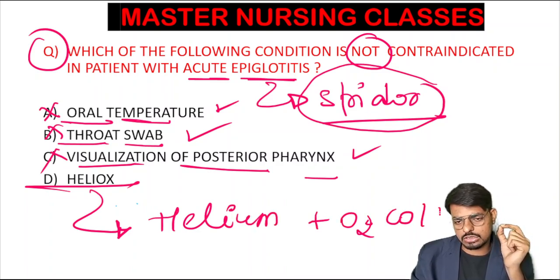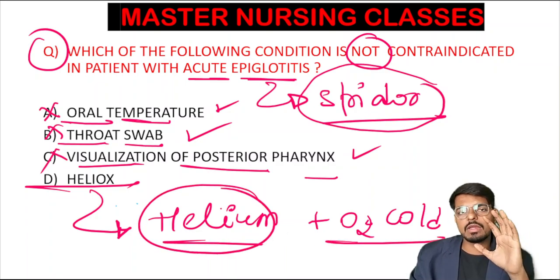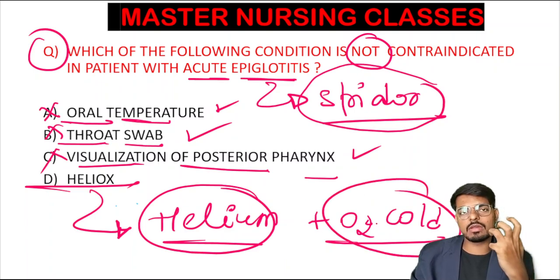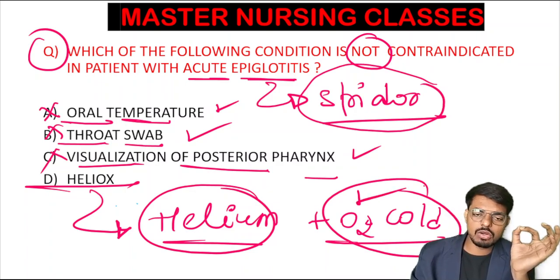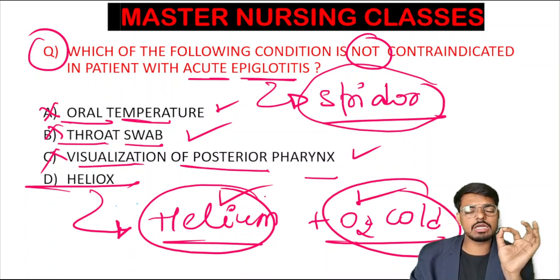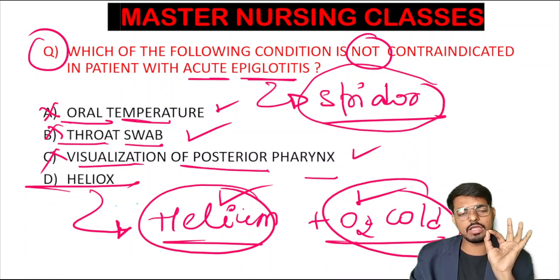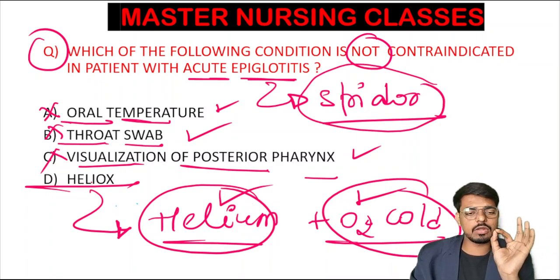Cold oxygen is given in order to establish the airway, where the helium prevents the blockage of the airway and the oxygen is supplied to our lungs and from the lungs to the entire body tissue, so the oxygen demand will decrease and the respiratory efforts will decrease. Because of that, cold oxygen with helium is the treatment we use in the patient with acute epiglottitis. Together this is called heliox.